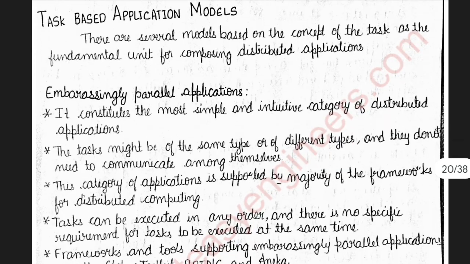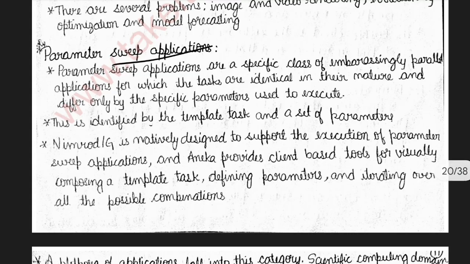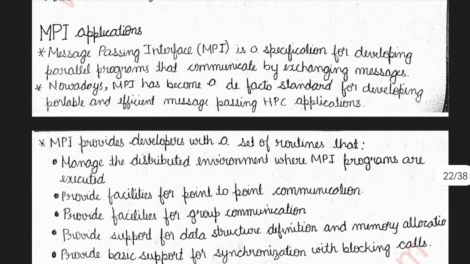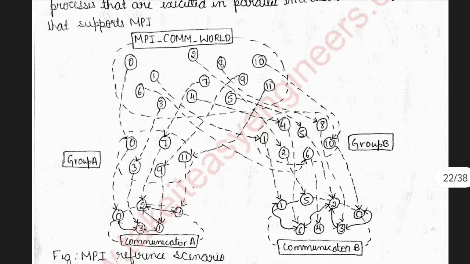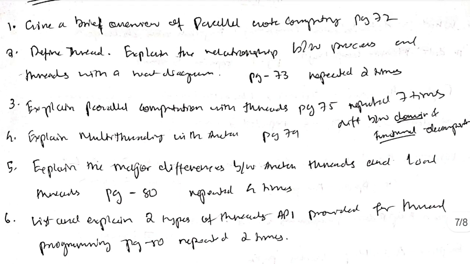And we have the task based application models. In that, the most important one is the parameter sweep applications. Okay, so you can go through that for more information. And MPI applications. In MPI applications, these are the important concepts, and this is the diagram for the reference scenario. They have explicitly asked about the reference scenario in the questions which I have written. So here they have asked for the reference scenario.